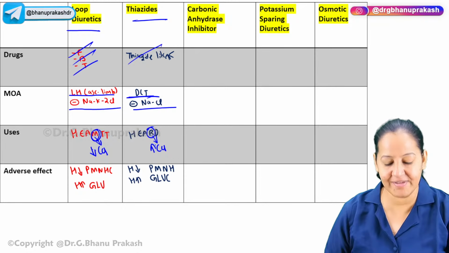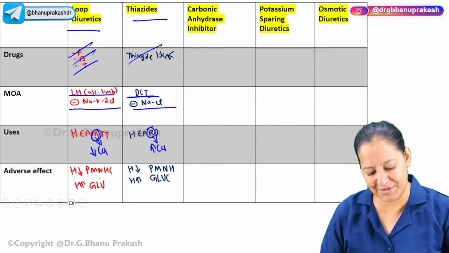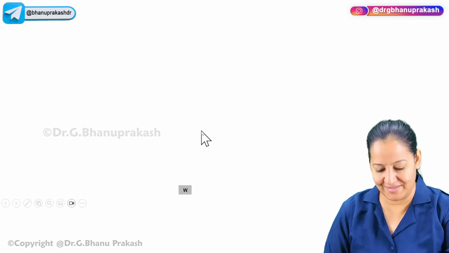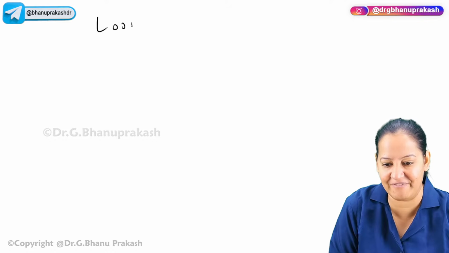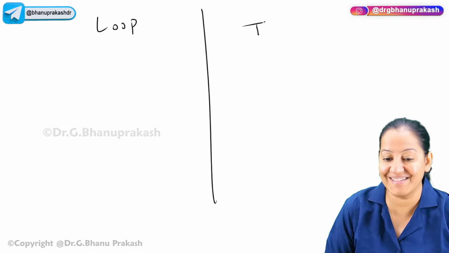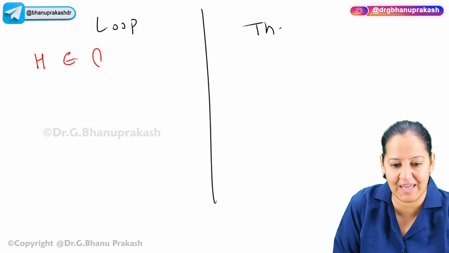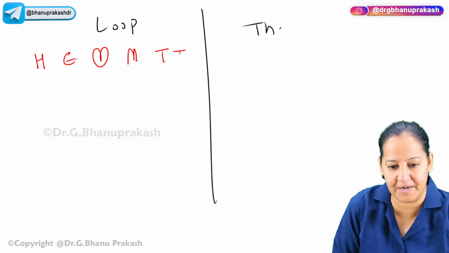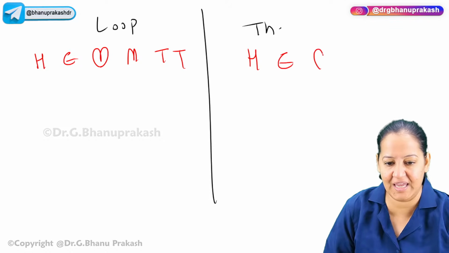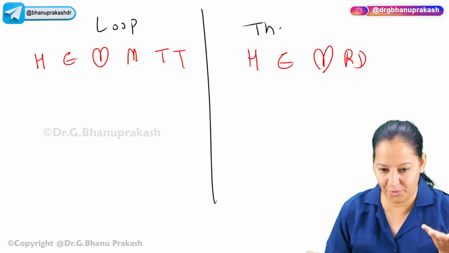And now coming to the adverse effects, you already know. Rather than reading it passively, that's not my way. I will write it. Loop, thiazide. Uses, say the uses: HEARD. I told you the full form.